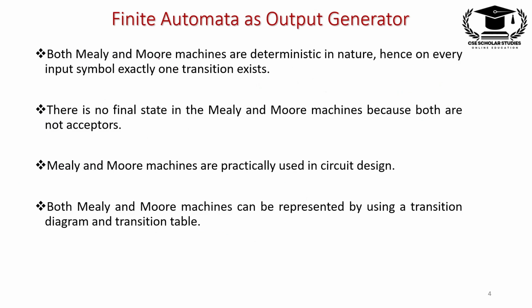These are some basic points we need to remember about the Mealy and Moore machine. One is Mealy and Moore machine बहुत सारा डिटर्मिनिस्टिक मीन्स DFA नेचर में होगा. हेंस ऑन एवरी इनपुट सिंबल एग्जैक्टली वन ट्रांजिशन. डिटर्मिनिस्टिक की कंडीशन क्या होती है? पर्टिकुलर इनपुट के लिए एग्जैक्टली वन ट्रांजिशन होना चाहिए, राइट. I have already discussed this deterministic condition in the DFA. So both Mealy and Moore are deterministic in nature.